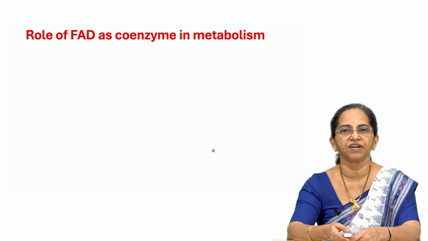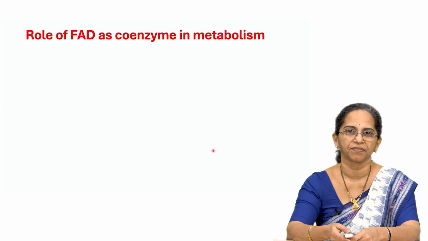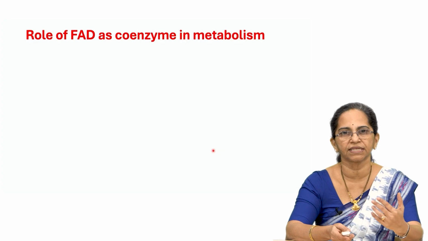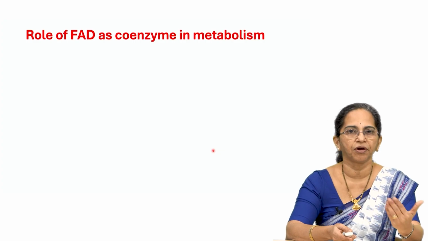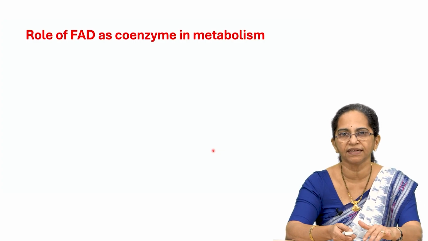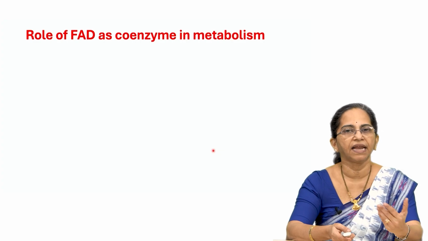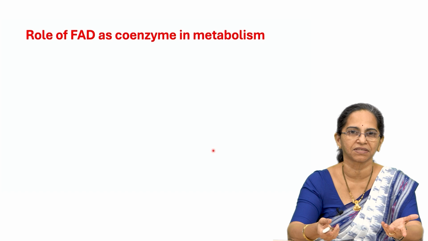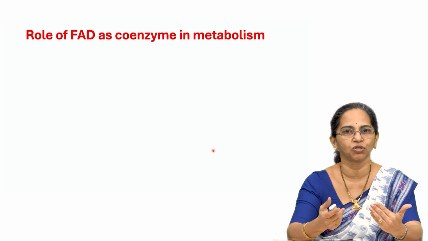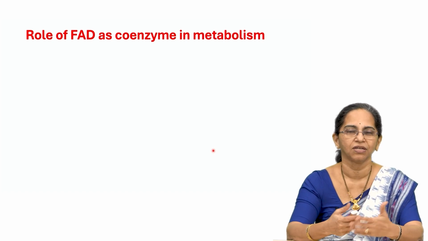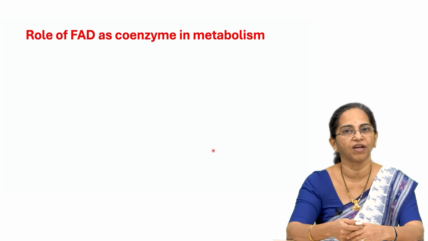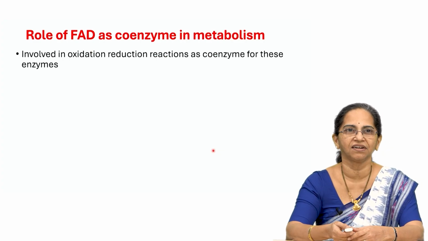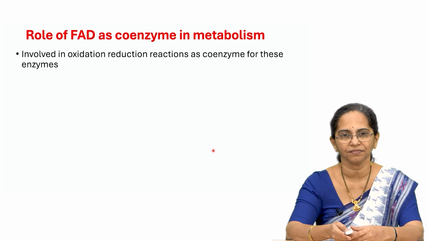What is the role of FAD as coenzyme in metabolism? See, I was telling you we have to metabolize carbohydrates, proteins and lipids. And if you have to break them down or if you have to make them, you will need enzymes. And if enzymes have to show maximum activity, they depend on coenzymes. And vitamins are the source of coenzymes. So, now let us see the function of FAD. You can see here it is involved in oxidation reduction reactions.